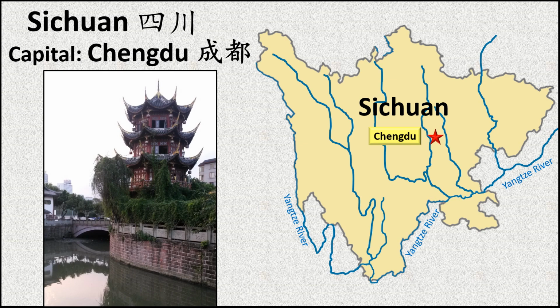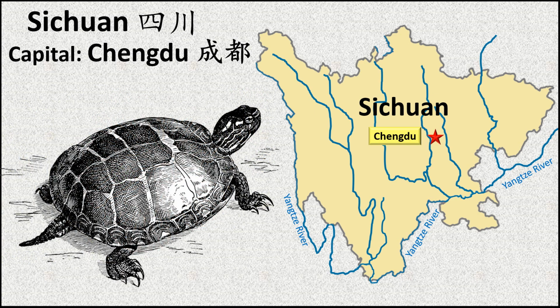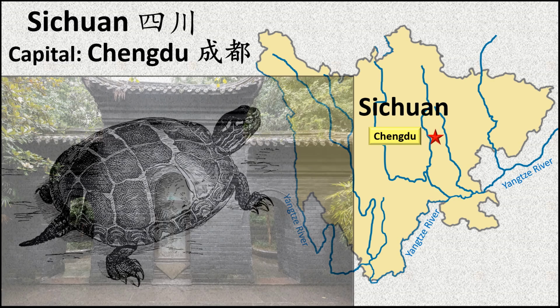Nicknames for the city include Hibiscus City and Turtle City. The latter name is said to come from either the shape of the city or a legend wherein the path of the city walls was determined by observing the movement of a turtle.